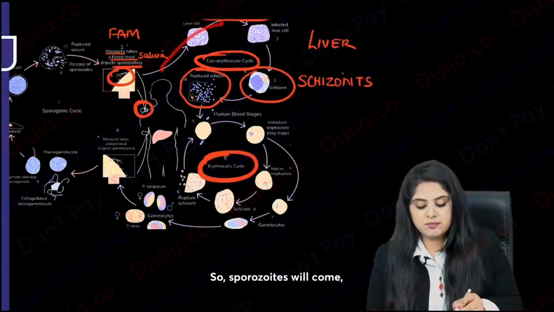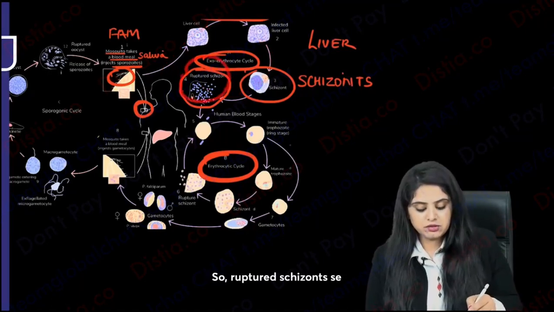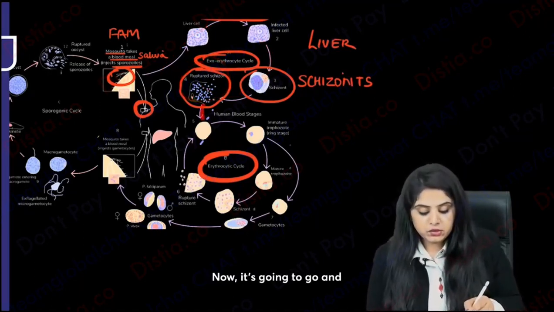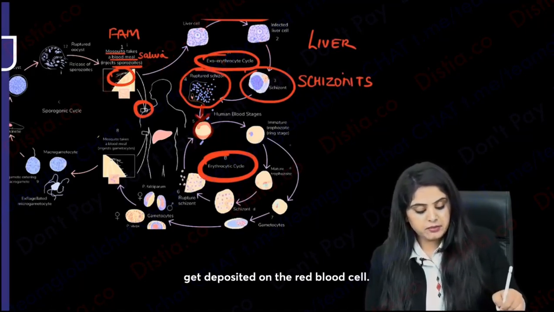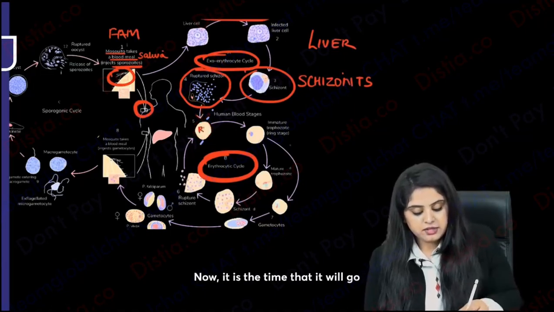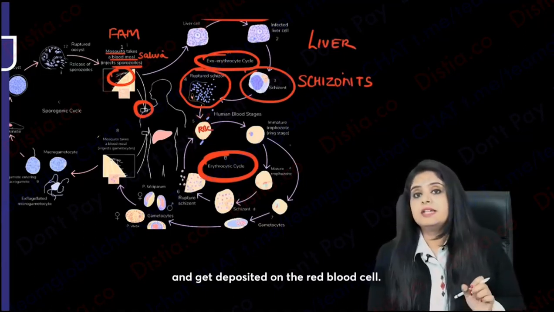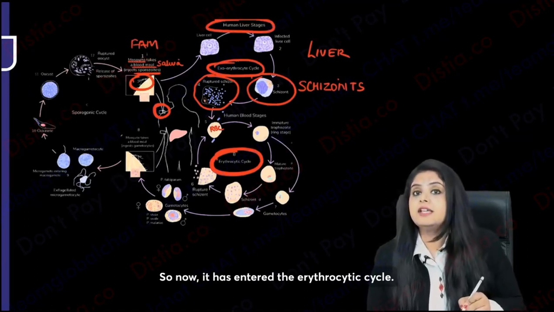So sporozoites will come, schizont will form, it will rupture. So ruptured schizont, say what is going to happen? Now it's going to go and get deposited on the red blood cell. Now it is the time that it will go and get deposited on the red blood cell. So now it has entered the erythrocytic cycle.